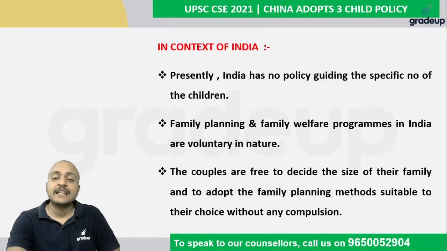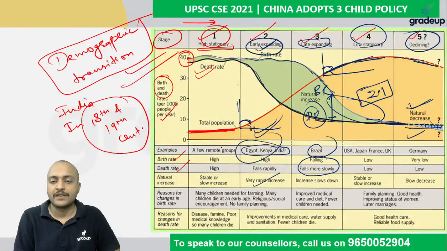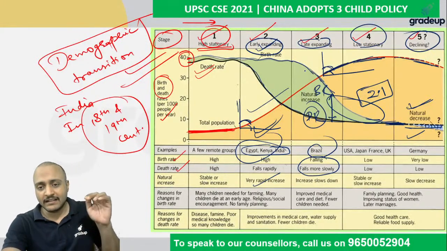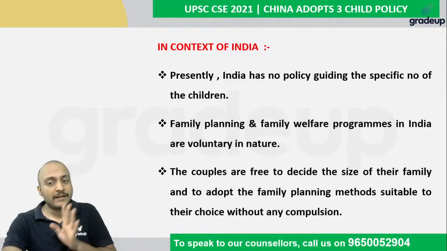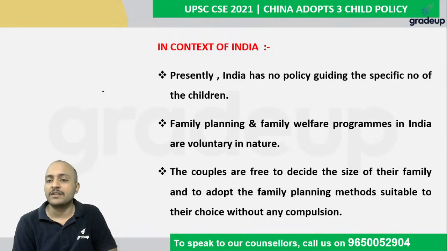India was in the stage of the rapid growth of population, right? Rapid growth of population here. And therefore, we do not need to worry at this moment of time, but definitely in the future, we will have to worry about the reducing population dividend or reducing demographic dividend.